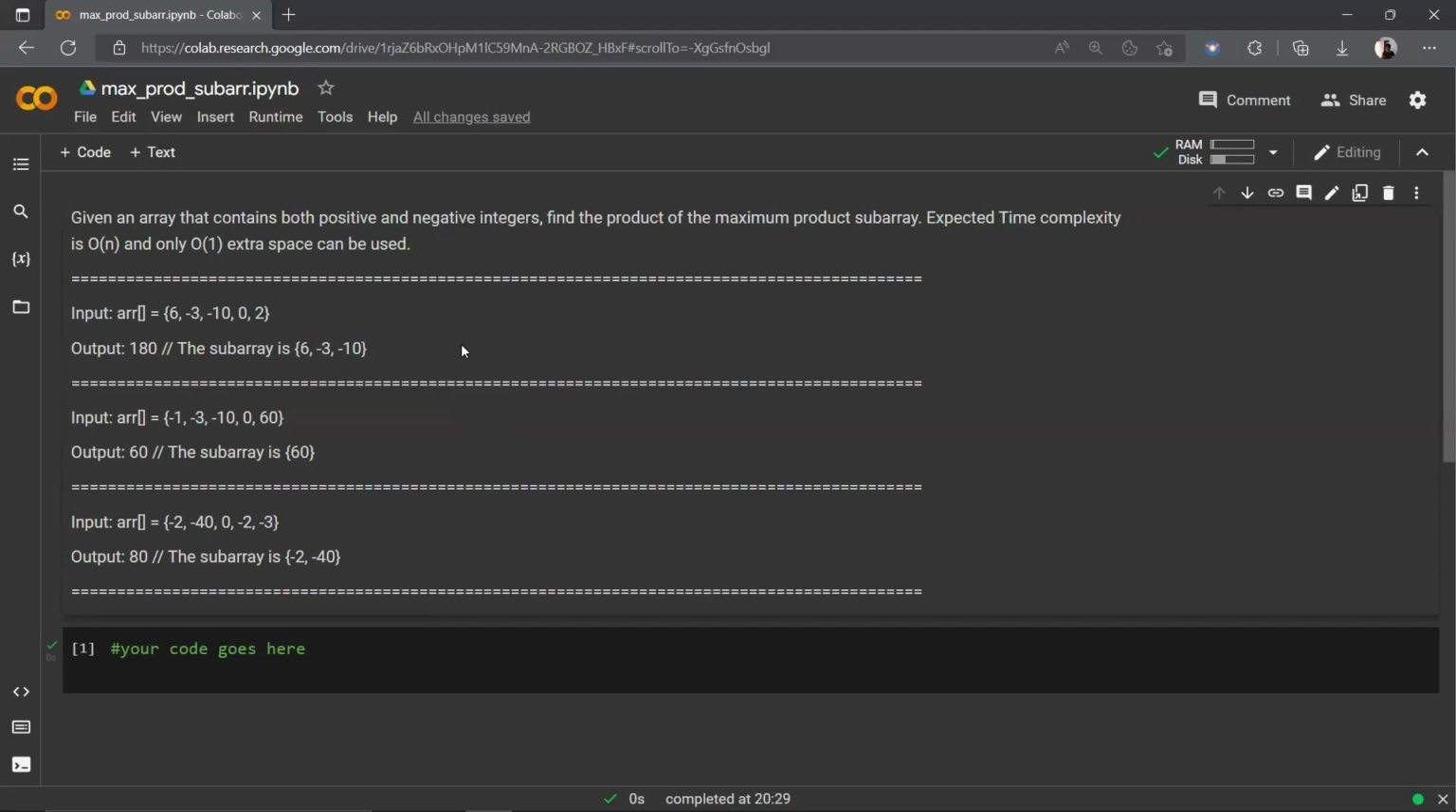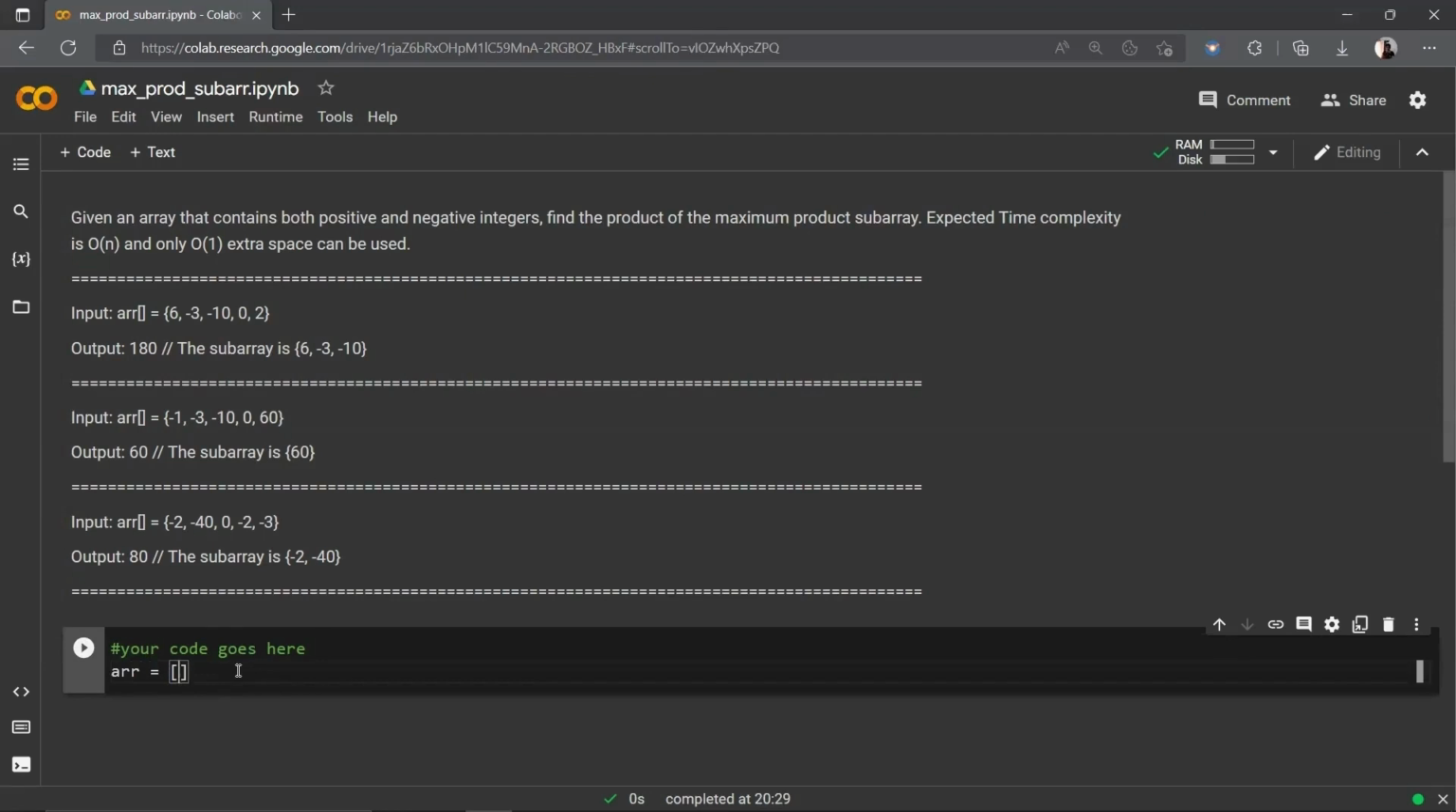That is, it may also become greater than the maximum product so far. So we need to keep track of both the minimum product so far and also the maximum product so far, because the array also has negative elements and the minimum product can turn into the maximum product. So without any delay, let's take the input of numbers.